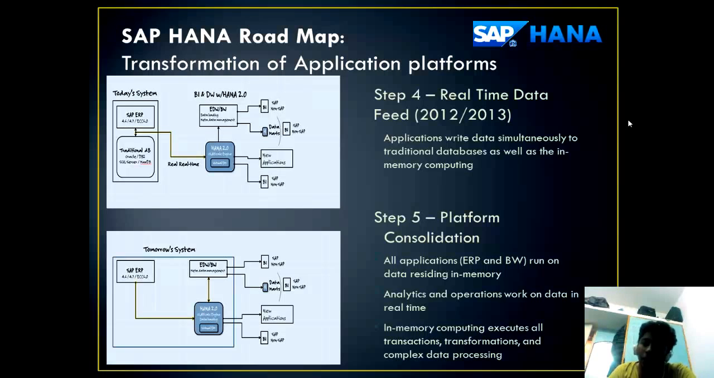Step 5, platform consolidation. All the applications, the ERP, business warehouse, run on data residing in memory. Analytics and operations work on data in real time. All the applications can now reside in the memory, and thus the analytics and operations work on the data in real time. In-memory computing handles all the transactions, transformations, and complex data processing in real time.